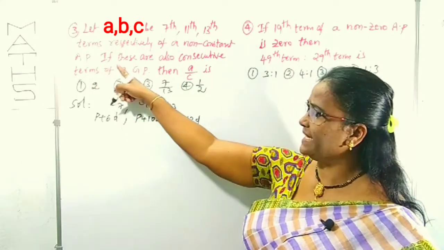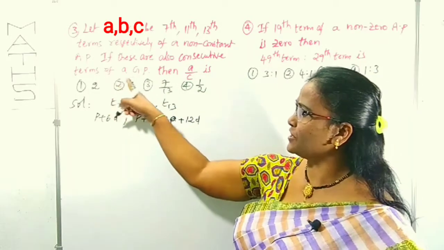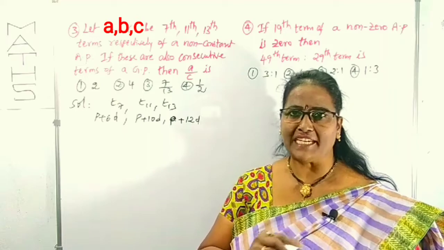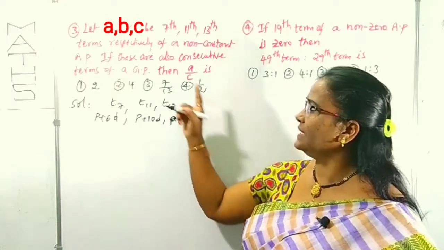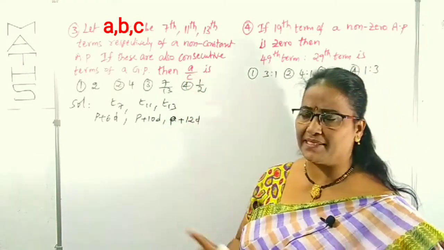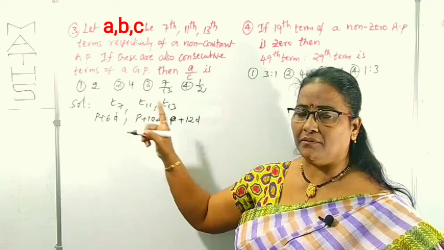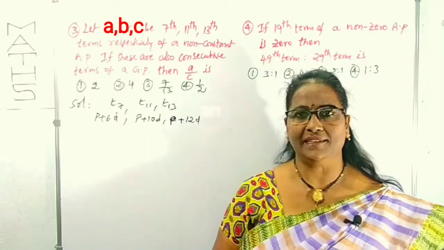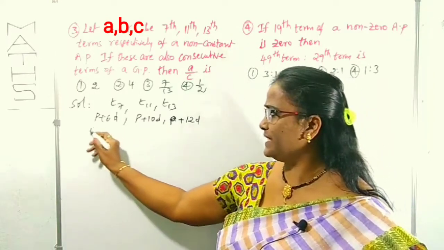The next sentence is what? If these are also consecutive terms of a GP, means side by side terms of GP, then it is asking finally A by C. To find A by C, we can find R. You know what is R? Common ratio. If these are in GP,